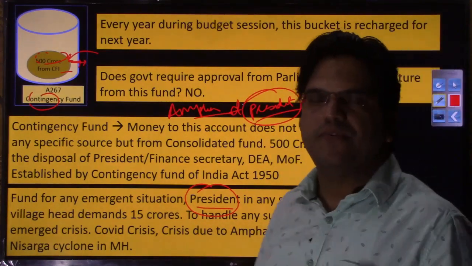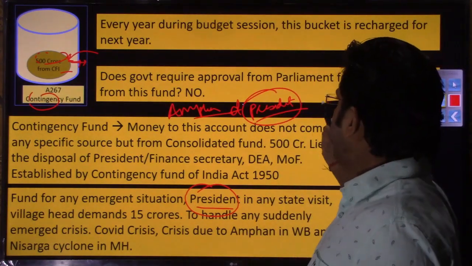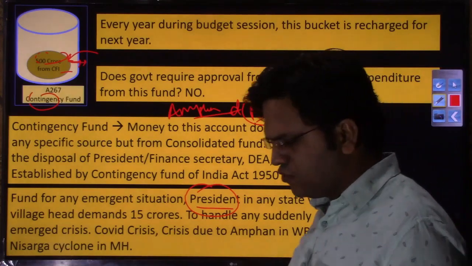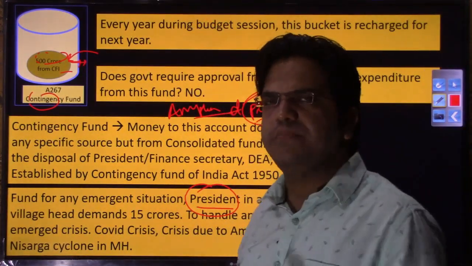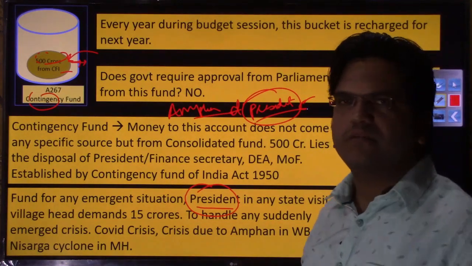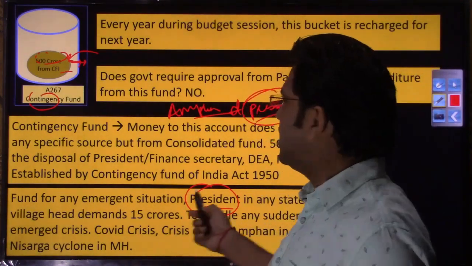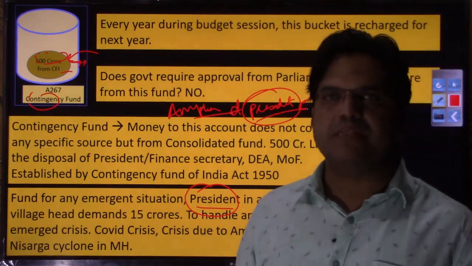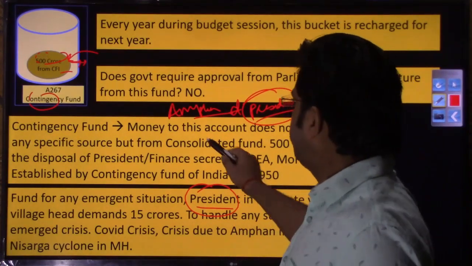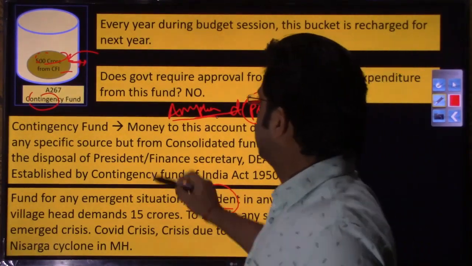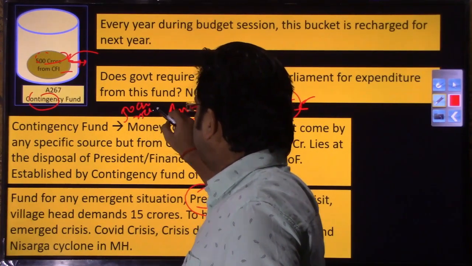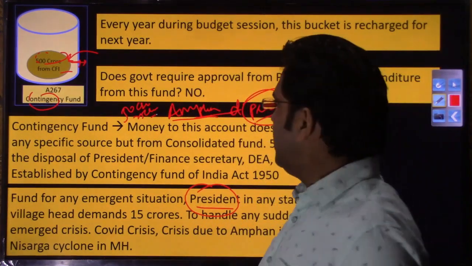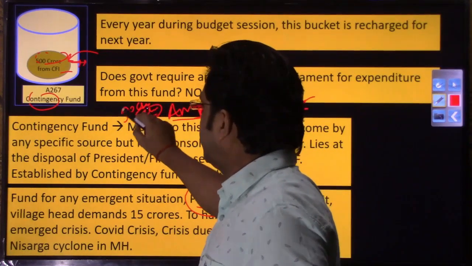And if the president feels the need to tackle any unforeseen circumstances, suppose he is on a visit to West Bengal, visiting a panchayat, and he sees that the condition of people due to this Amphan cyclone is very miserable. In that case, if a panchayat member asks him for 50 crores or 25 crores, now he is the president of India, right? He also needs to have some authority, right?